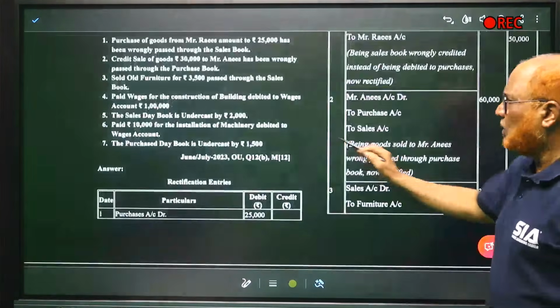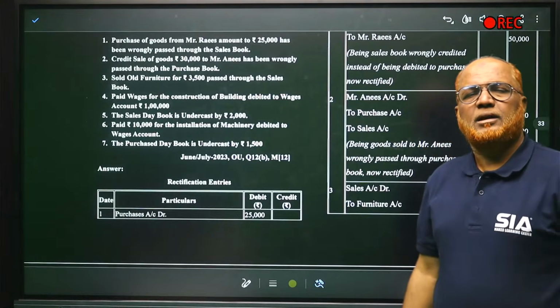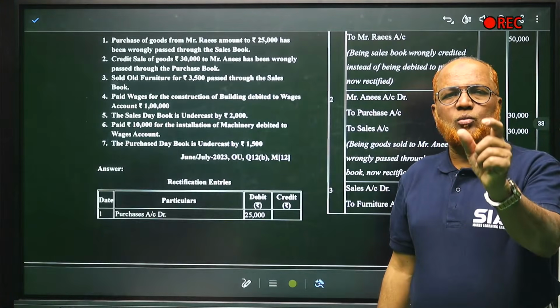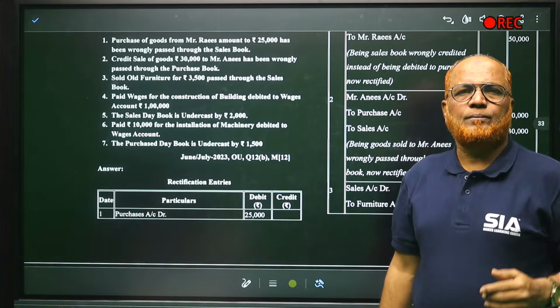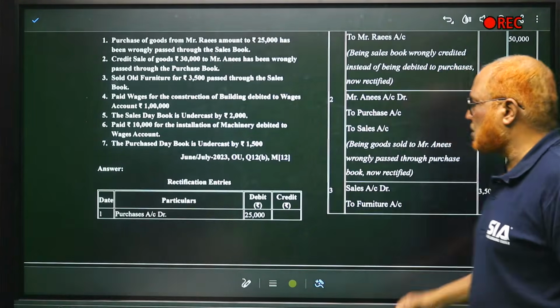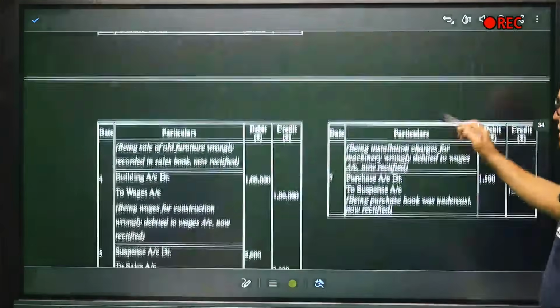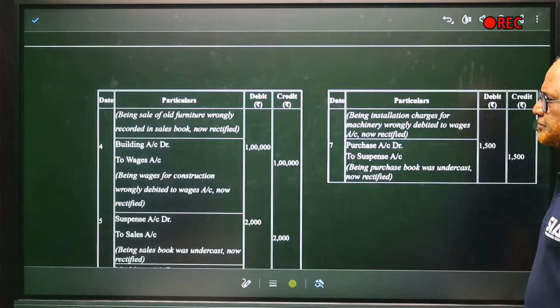Right? Now last one is the purchase day book is undercast, taken less. The purchase account will show debit balance. So less was taken on the debit side. Now we debit. Purchases account debit, suspense account credit. So here purchase account debit, suspense account credit. That's all. Finished.